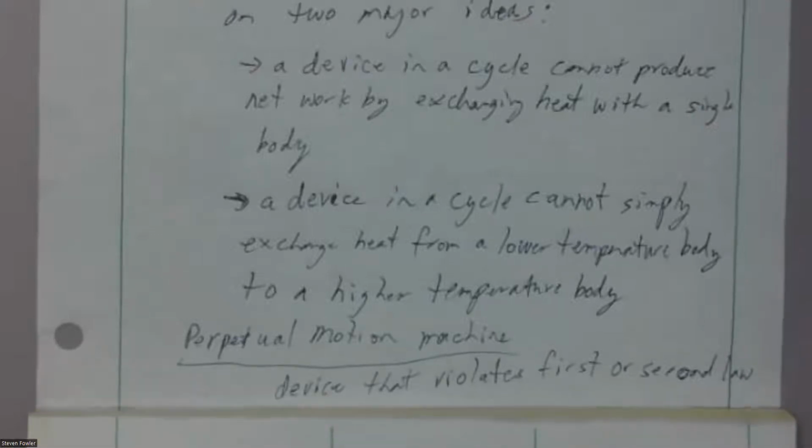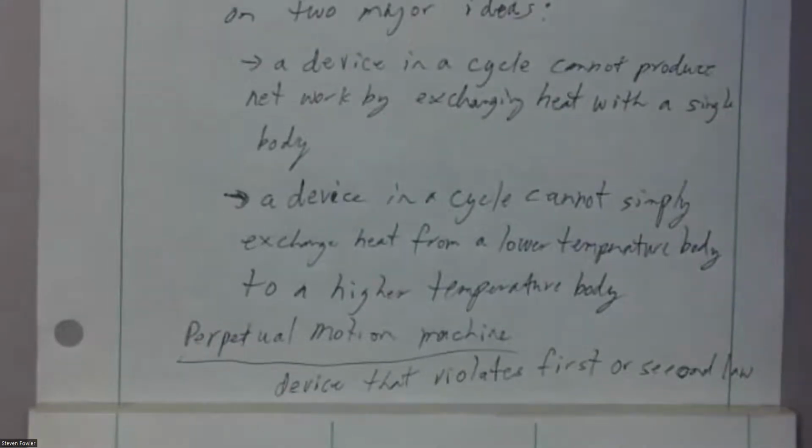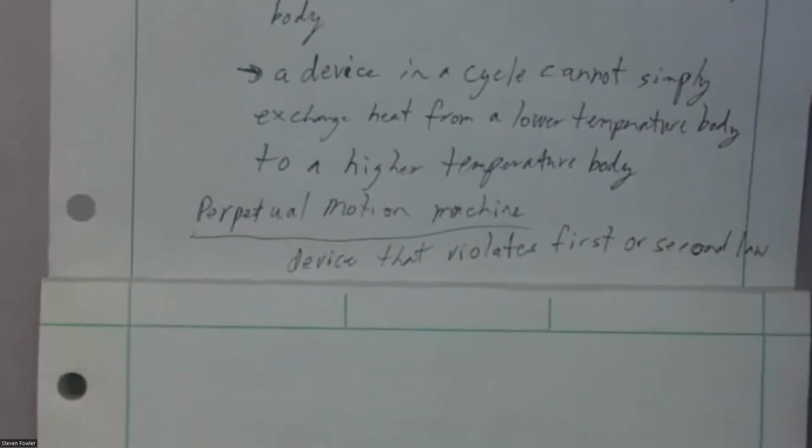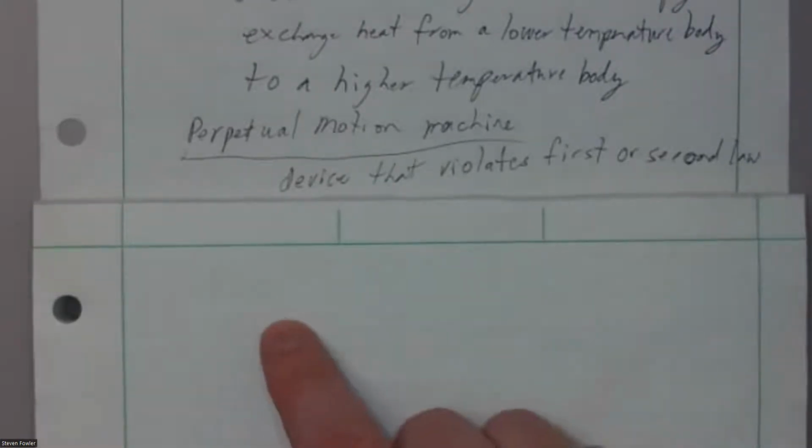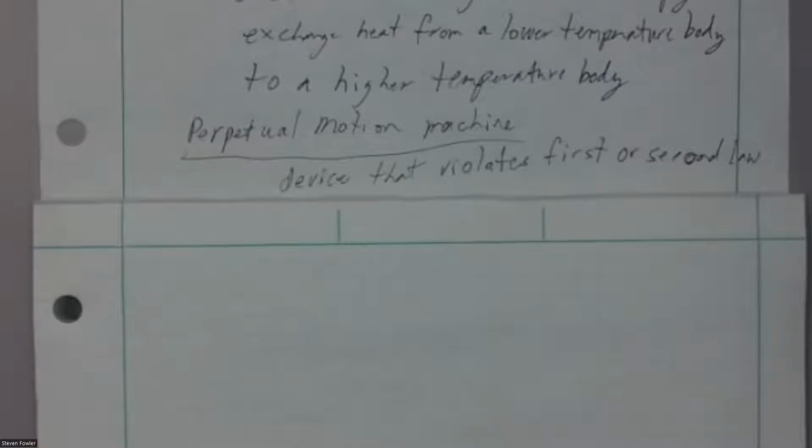So what does that mean? We can't construct a device that violates either of these laws, to the best of our knowledge. So call me if you figure that out. I don't think that's going to happen. What we can do is propose devices that, in order for them to exist, would violate one of these two laws. Okay? So what does that look like? Well, if it violates the first law, that means it's either creating or destroying energy. If it's violating the second law, we understand now that it's destroying entropy.